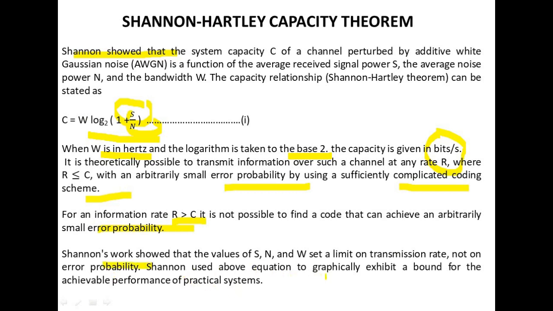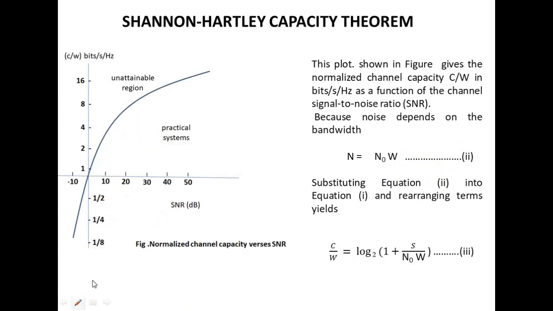Shannon used the above equation to graphically exhibit a bound for the achievable performance of a practical system. The plot shown in the figure gives the normalized channel capacity, C over W in bits per second per Hertz, as a function of the channel signal to noise ratio.